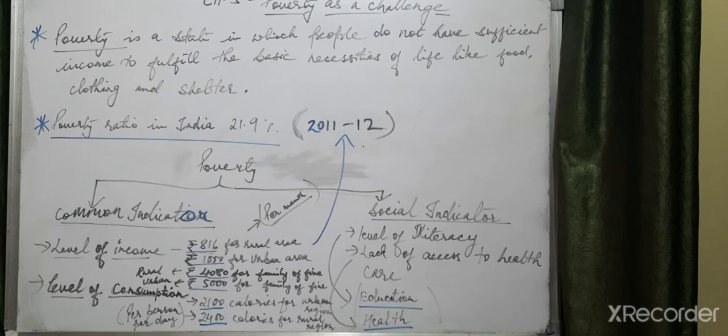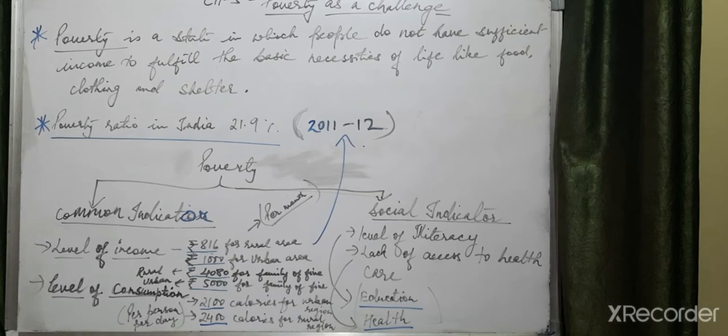So here the total scenario will change, because this amount seems to be very little. This data is from 2011-12, and now there is a lot of rise in prices and also inflation. Because of that, the level of income has to be revised to decide and estimate the poverty line.